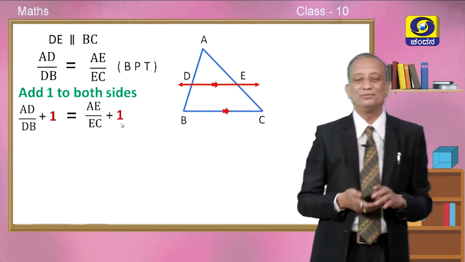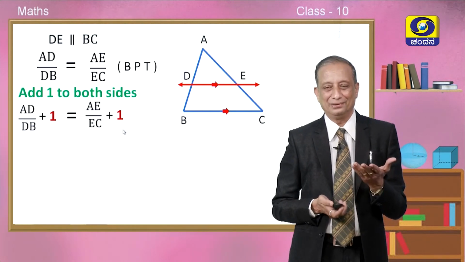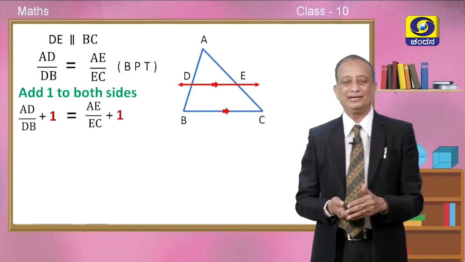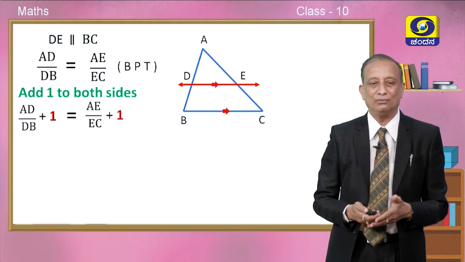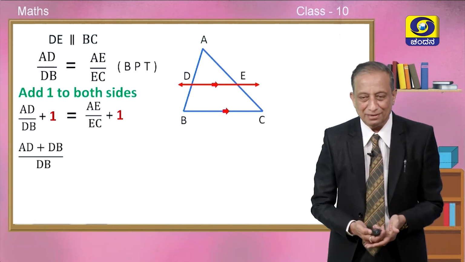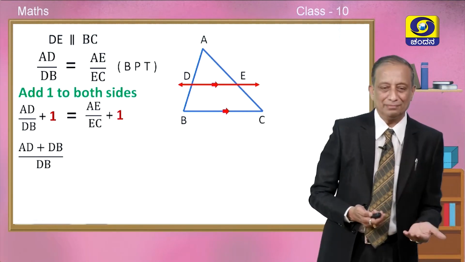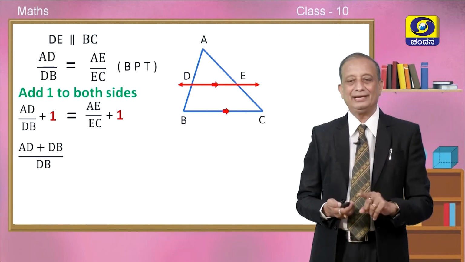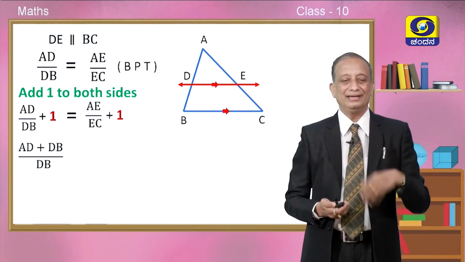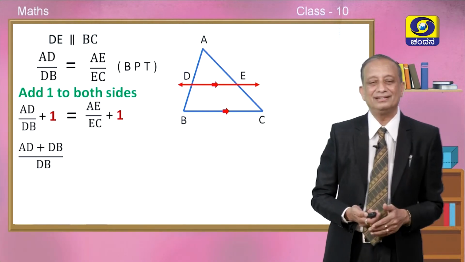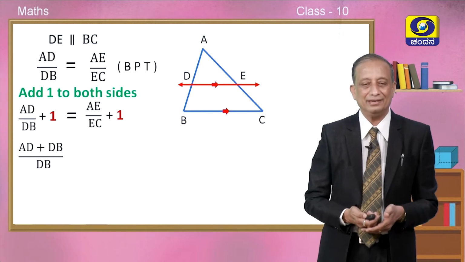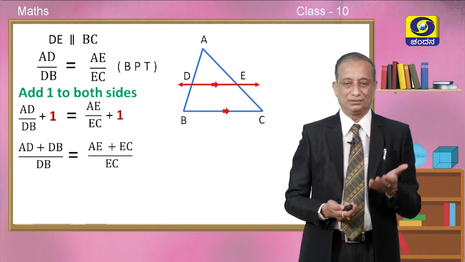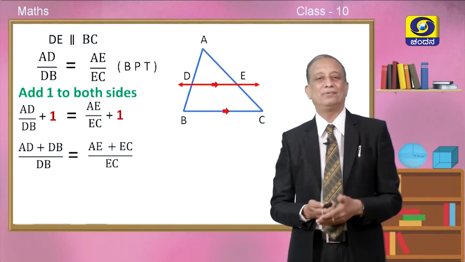Okay, now how to add 1 to both sides, children? Yes, you know fractions and addition of fractions. You assume that 1 is 1 divided by 1 and take the LCM for DB and 1. So, definitely the LCM will be DB. So, divide that LCM by the denominator. So, DB by DB is 1, 1 times AD is AD, plus DB divided by 1 is DB, times 1 is DB. So, the numerator is clearly AD plus DB, divided by DB, is equal to, again on the right hand side, the denominator is the LCM, EC. So, the numerator is clearly AE plus EC.